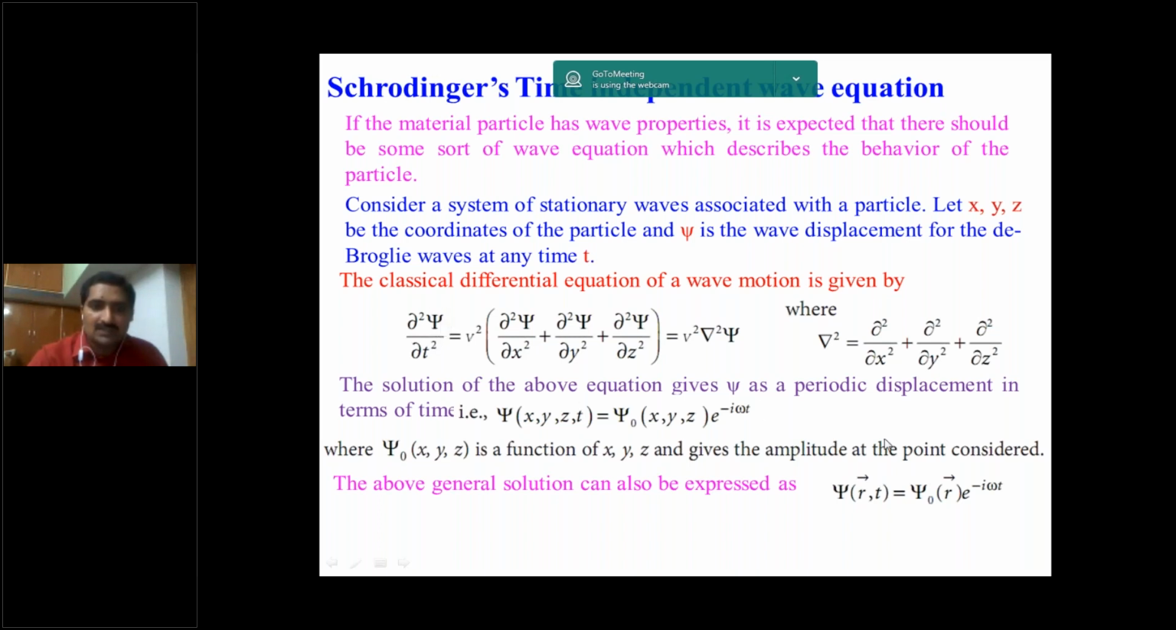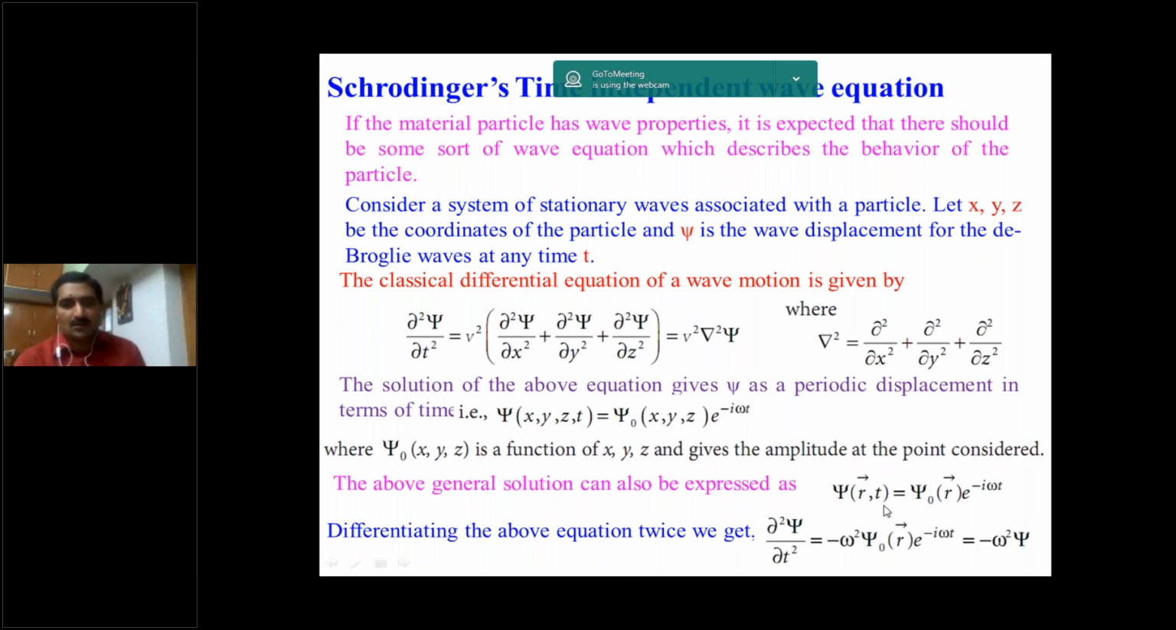Here this is the wave function psi, and we want to replace this psi with this value. For getting del square psi by del t square, the left hand side of the equation, differentiate this equation twice with respect to time. Del psi by del t: here psi naught of r is a constant term, so we differentiate del by del t of exponential of minus i omega t.